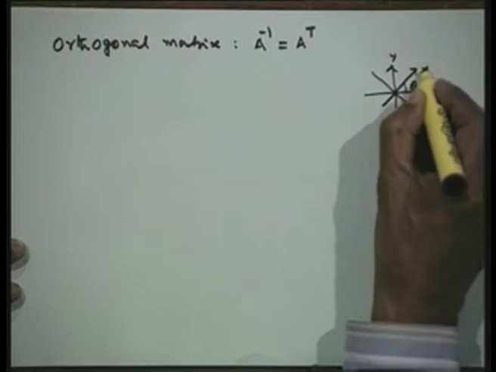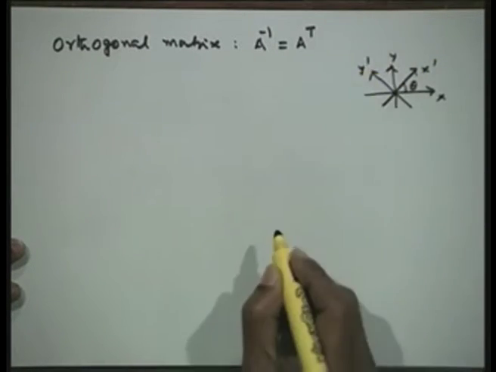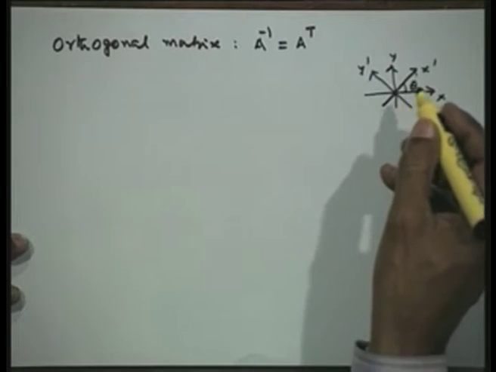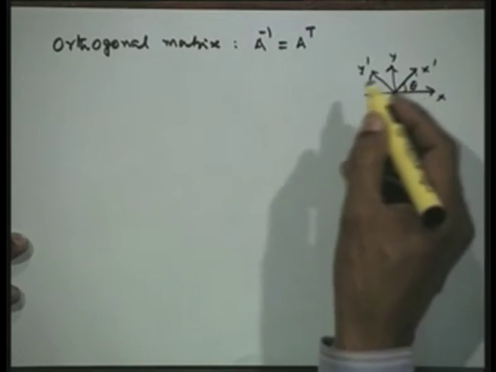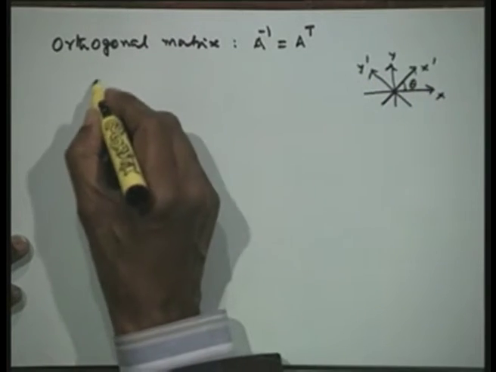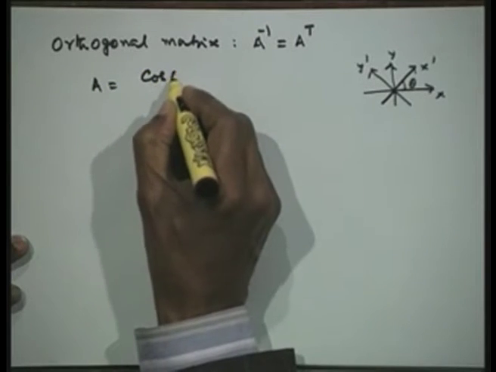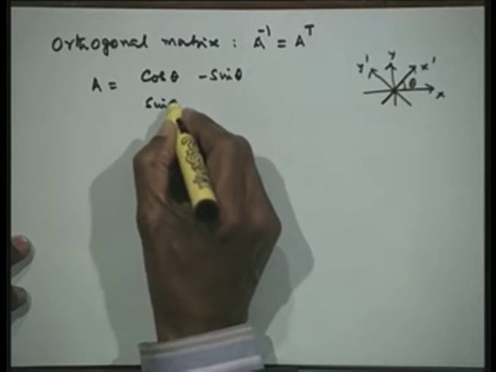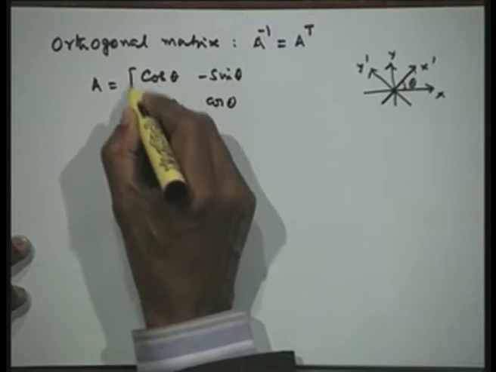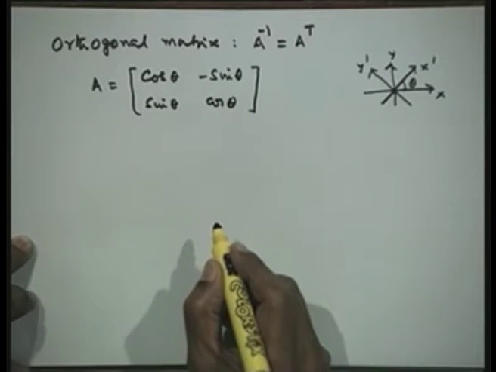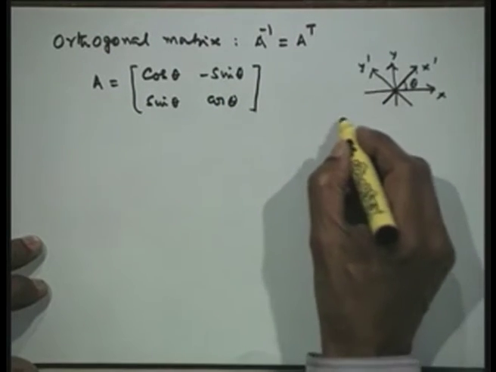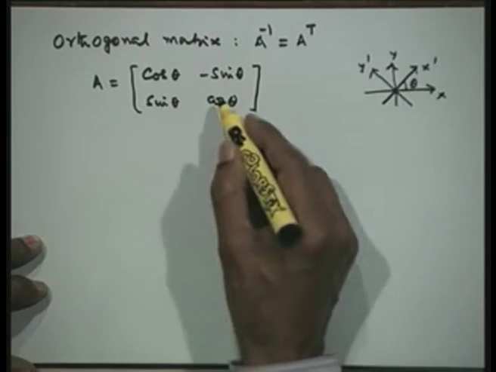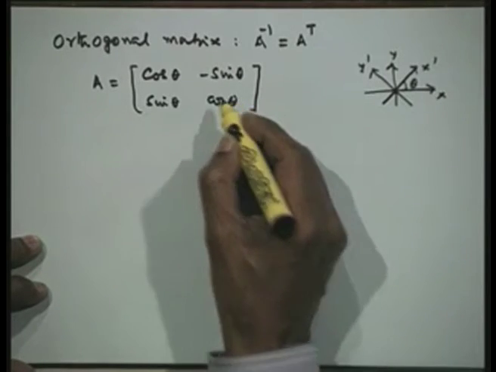Then the transformation that gives the change of coordinate system from xy to x prime y prime is governed by the coefficient matrix cos theta, minus sin theta, sin theta, cos theta. If we apply it on a particular vector, it gives a rotation by an angle of theta in the plane.